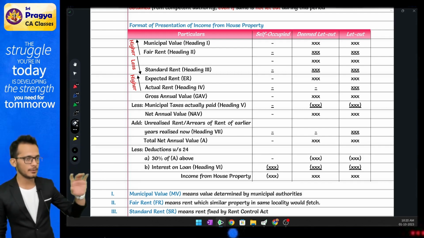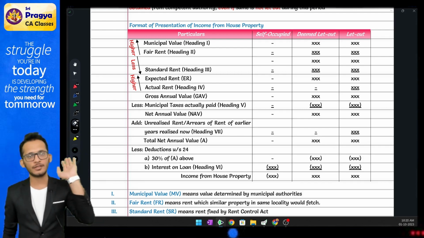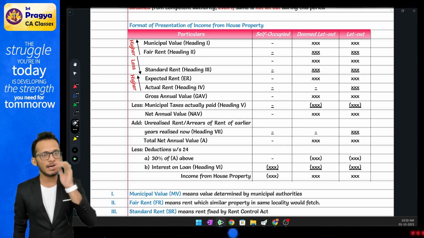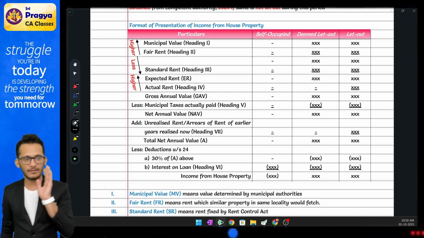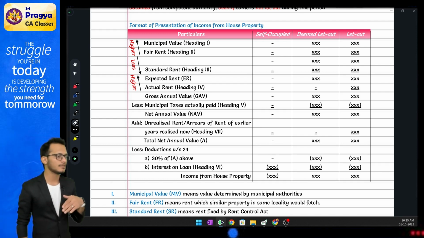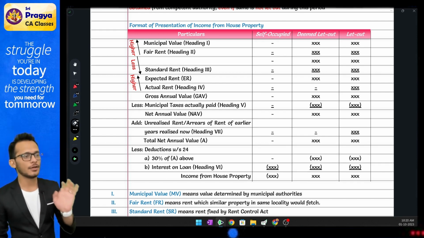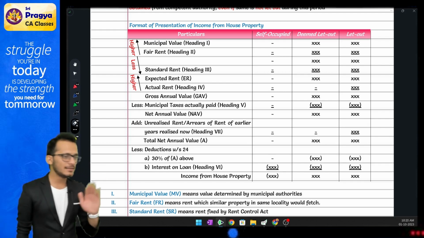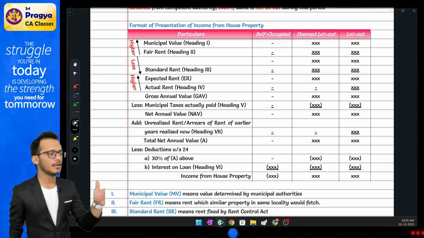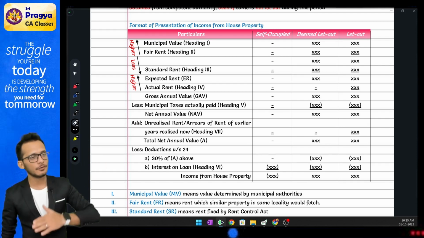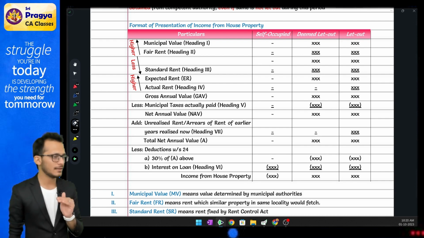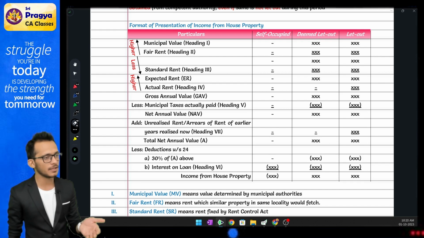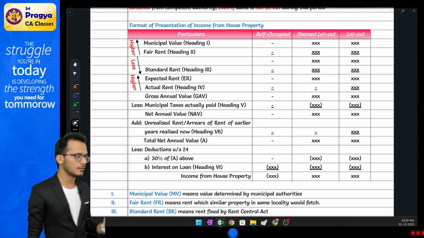We'll do an example. So it is expected rent or actual rent, whichever is higher. That will become your gross annual value. From this, you will reduce municipal taxes. You will arrive at your net annual value. This net annual value, please understand, is only applicable for LOP and DLOP. It is not applicable for SOP. For SOP, municipal tax is not allowed as a deduction, so NAV will also become 0.